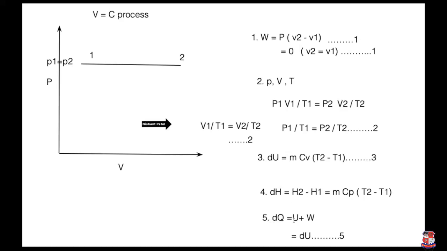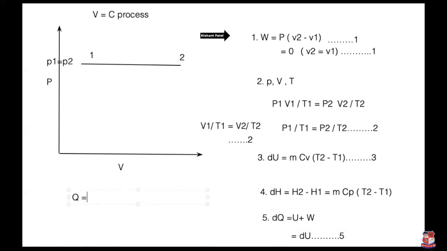What is dQ according to the first law? U plus W. So here you can see that W is 0 in this process, the constant volume process. But here what happened? Here W is not 0, so here I write down the equation like this. What is Q? U plus W. So what is U? m Cv (T2 minus T1). What is W? P(V2 minus V1). So here I write down the things.